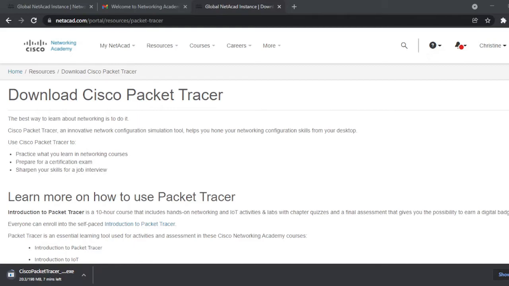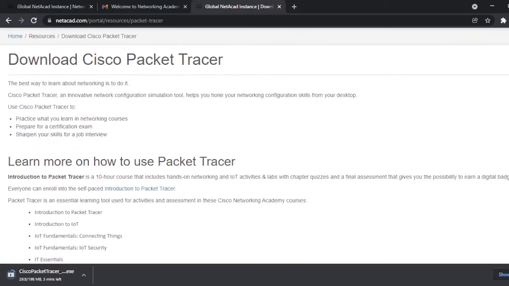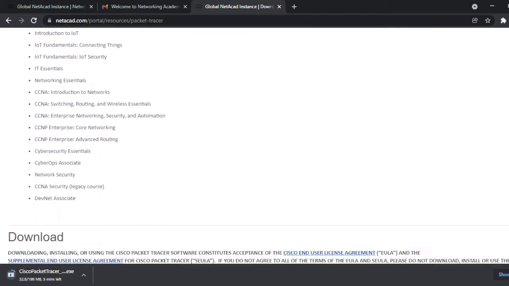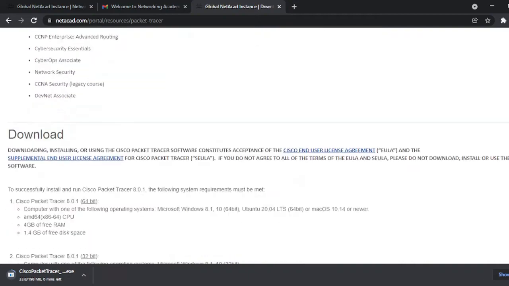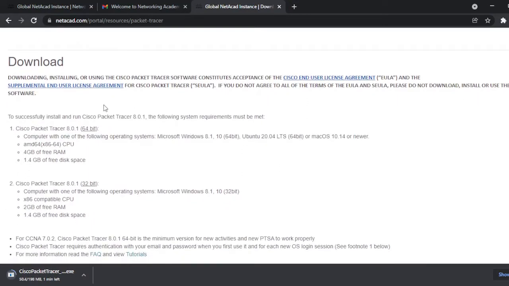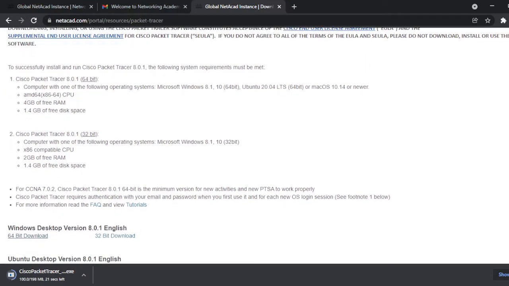After I filled up the form on the previous page, this is the result. As you can see on this screen, you can see Download Cisco Packet Tracer. So just scroll down, and in this section you can see the download, and there's a set of instructions here, and which version is compatible with your PC or laptop.